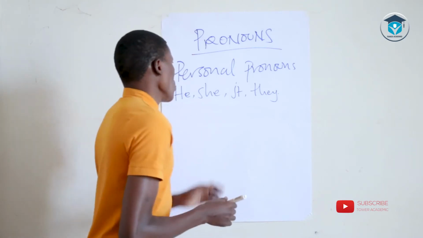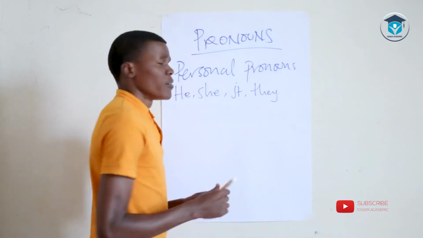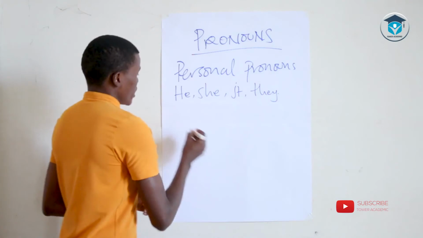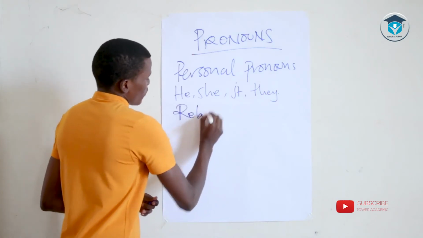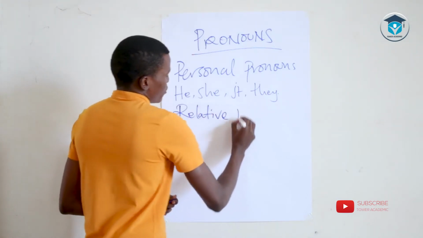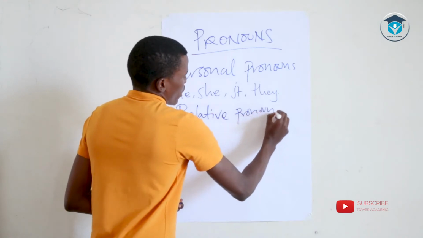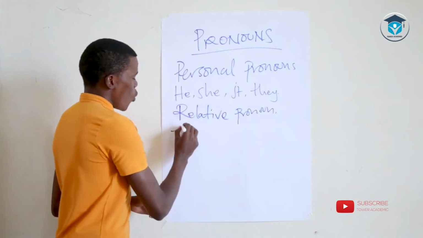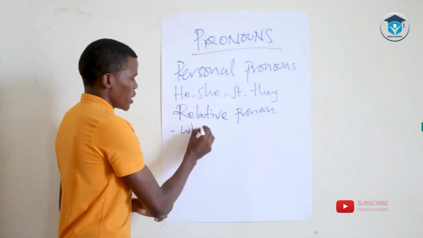Okay, so apart from personal pronouns, we also have relative pronouns. The relative pronouns include who. It's very important.